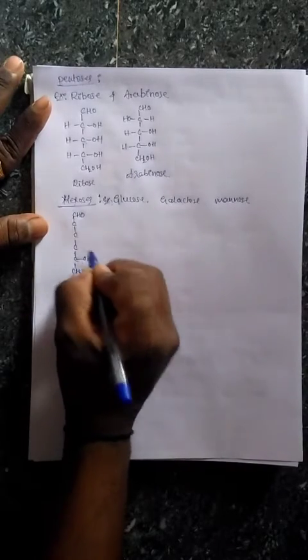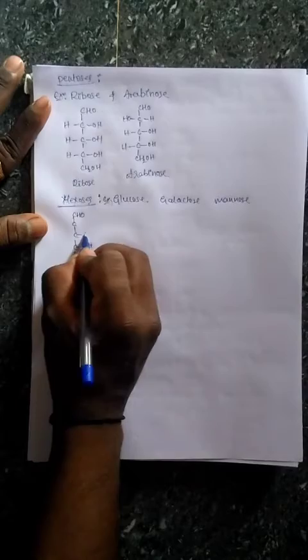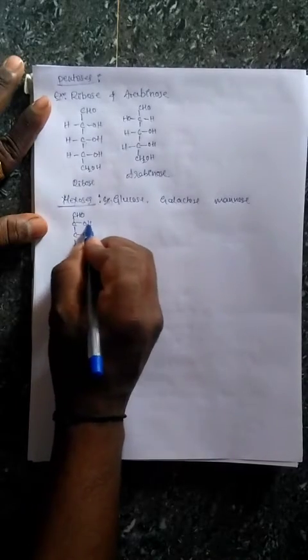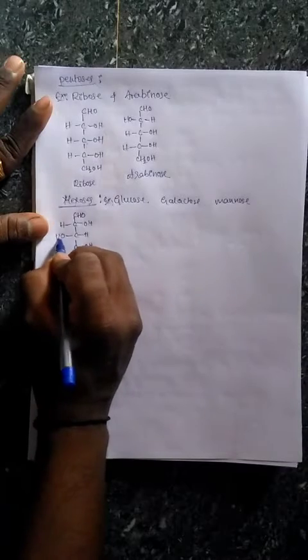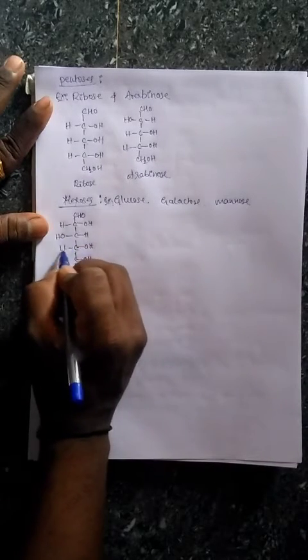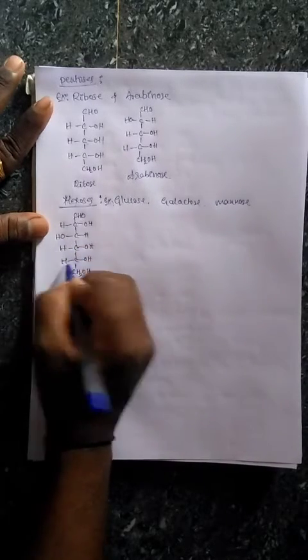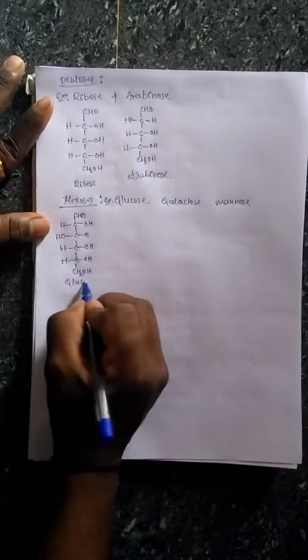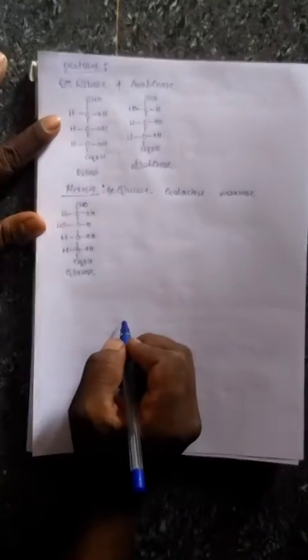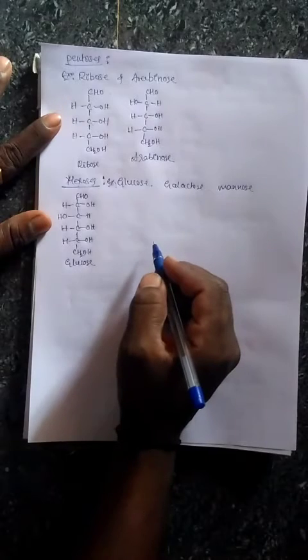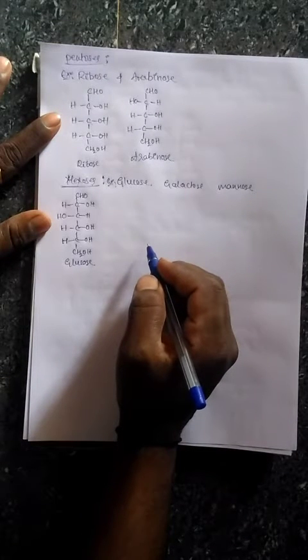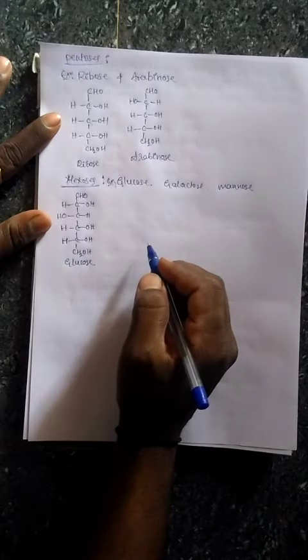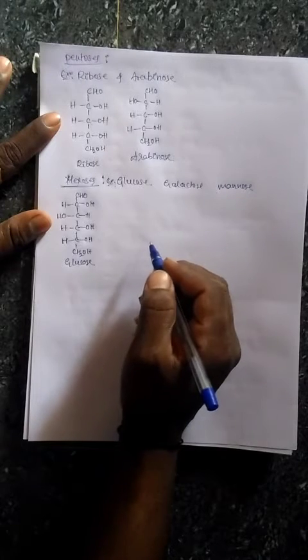Then OH and H, then OH. Okay, so similarly I write H and OH, that is opposite side we are writing. If it is OH, then H. This is the structure of what? Glucose. And the galactose. Similarly, I told you galactose means the structure will remain the same, but the position of OH group will change at second position.